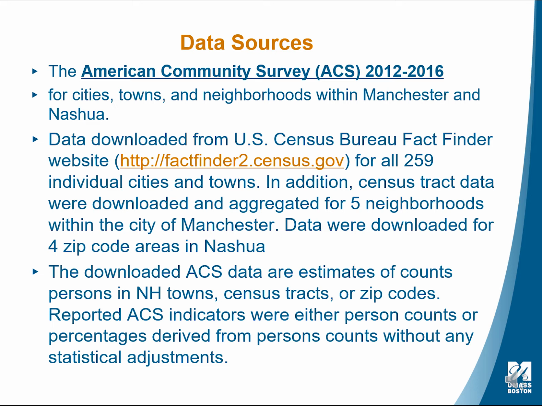It's important to note here that the ACS data are estimates of counts of persons in either towns, census tracts, or zip codes. And all reported ACS indicators were either direct person counts or percentages derived from those counts. There were no statistical adjustments made to the ACS data.